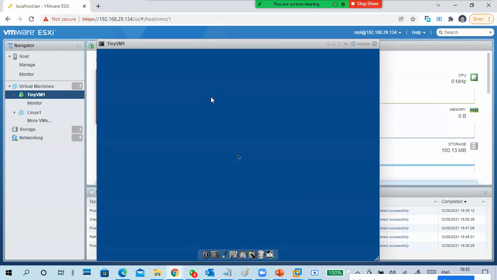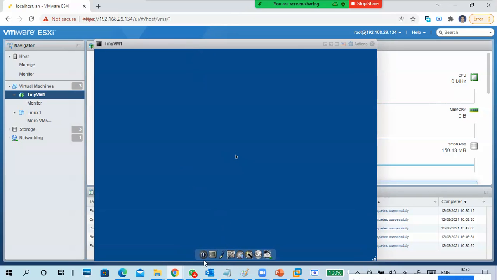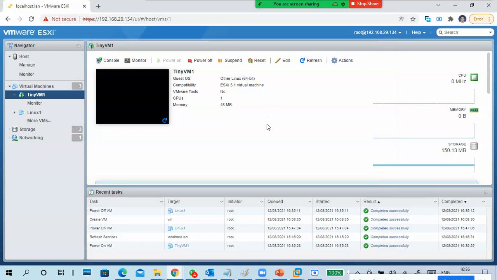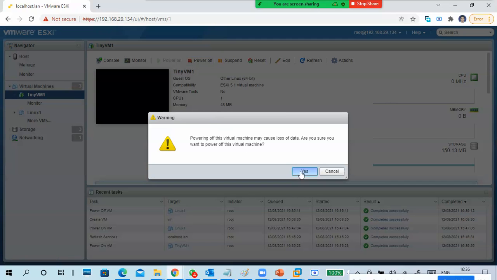See, this is a tiny VM. It is a very small one which I created, just like you created a machine. Okay, so that machine is powering off.